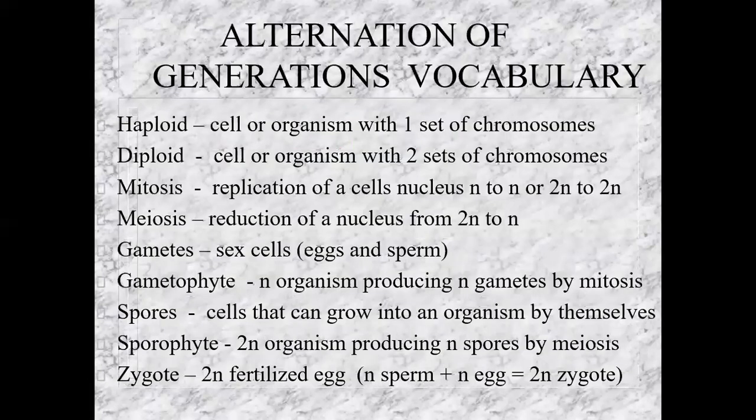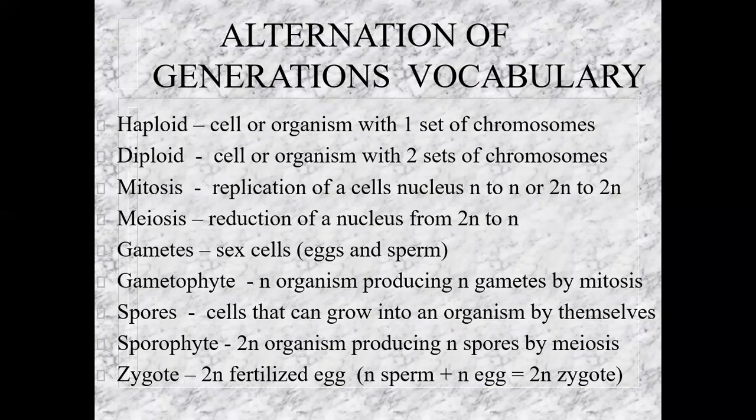In order to understand it, though, we need to master some vocabulary. Haploid, sometimes called monoploid, means a cell that has only one set of genes or one set of chromosomes. It only has one gene for each protein it makes. A diploid cell is a cell or an organism that has two complete sets of chromosomes, usually caused by the fusion of an egg, which has one set, and a sperm, which also has one set. So one set plus one set gives you the two sets when they fuse together.